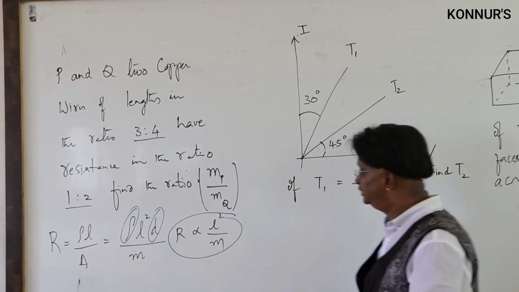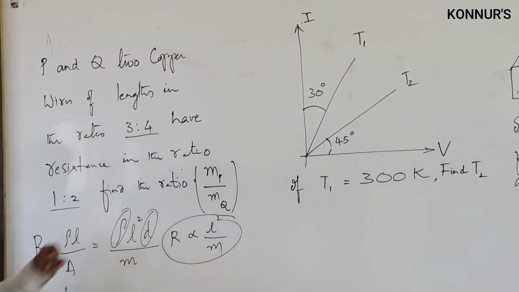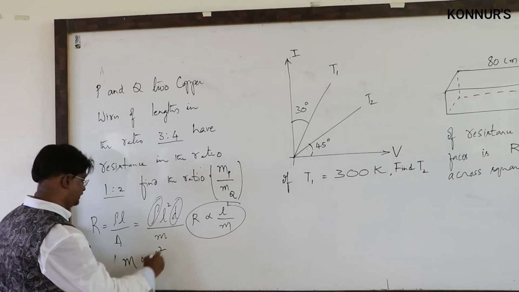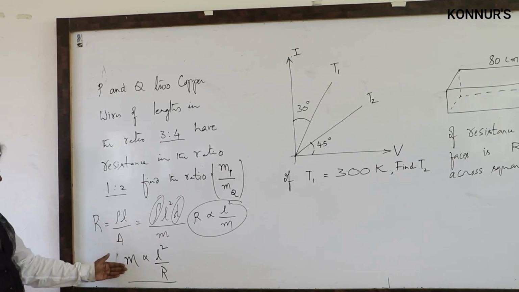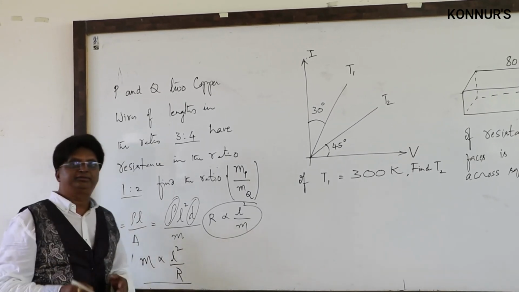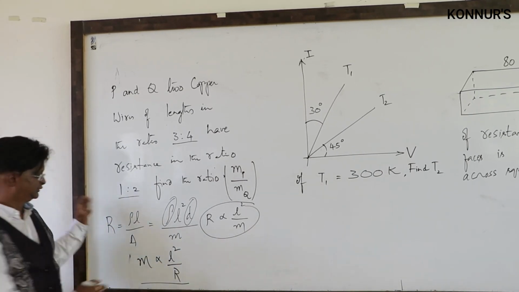Now since we need that of masses, M proportional to L squared by R. So that is how we got it for mass. Why have I taken mass on the LHS? Whichever quantity is asked, I will have it on the LHS. So M proportional to L squared by R.